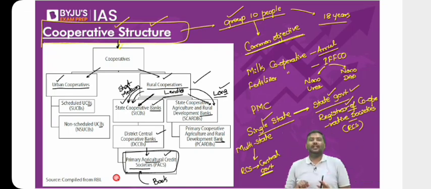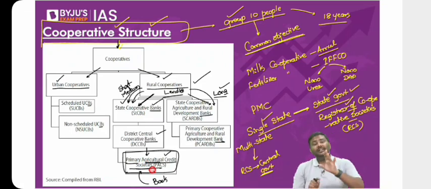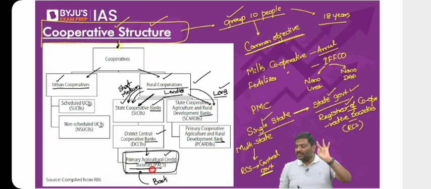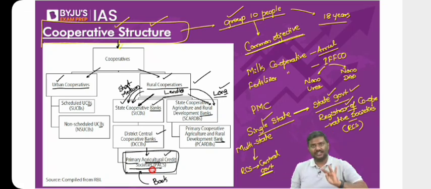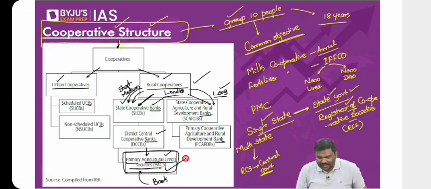Sir, what do you mean by that? There are a lot of these primary agriculture credit societies which will provide banking services to you. That is, they will collect deposits, they will give you loans, etc. But apart from that, they also sell fertilizer. They also sell seeds. They also provide warehousing facility. They also provide marketing facility. In simple terms, anything related to the agriculture sector, these will provide. Point number one.